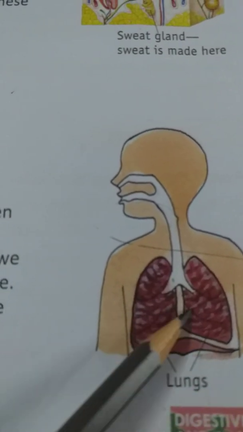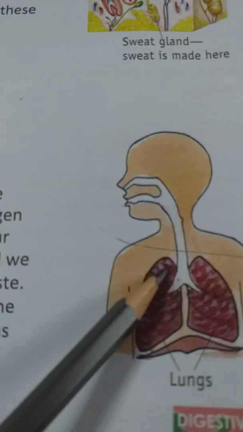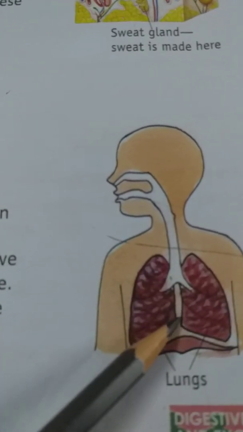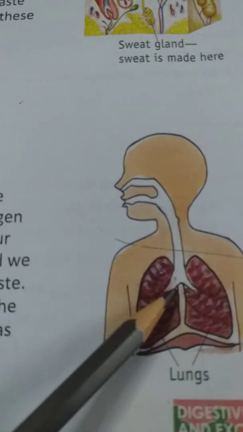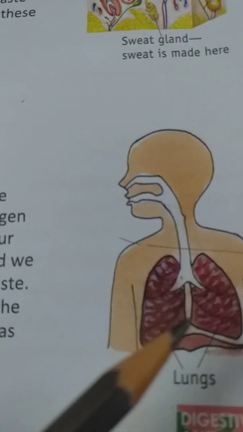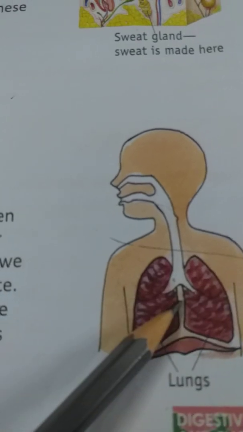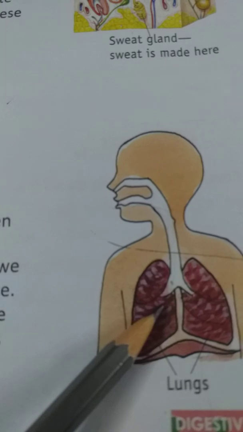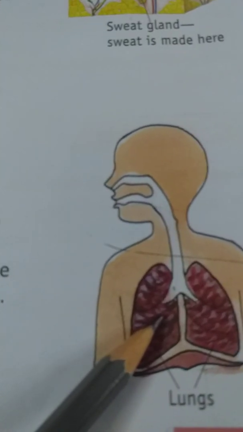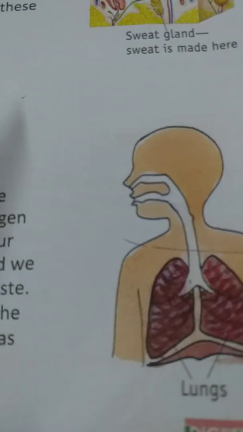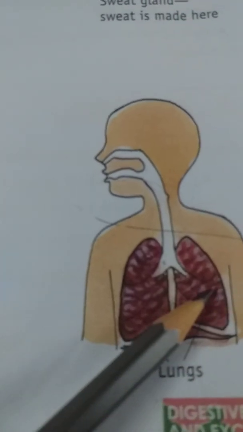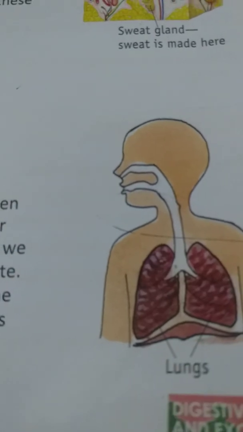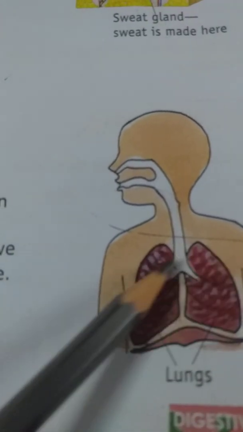It fills the lungs. Blood picks up this oxygen and carries it to all parts of your body, to different cells of your body, and also collects carbon dioxide from these cells. This carbon dioxide is a waste gas, children. It should not be there inside your body because it is a harmful gas. Okay, so it has to be released outside. So each cell releases carbon dioxide, which is a waste. Blood picks up this carbon dioxide and brings it to the lungs.